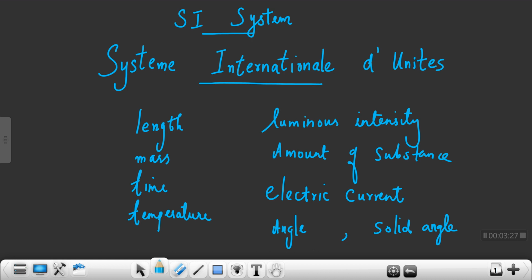And the unit of length is meter, mass is kilogram, time is second, temperature Kelvin, luminous intensity candela, amount of substance mole, electric current ampere, angle radian, and solid angle steradian. These are the symbols of units.